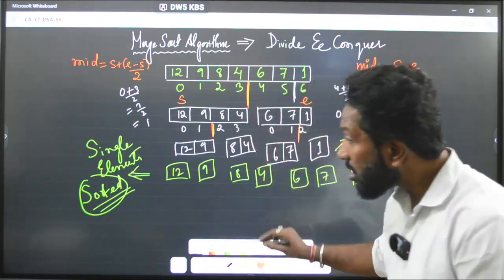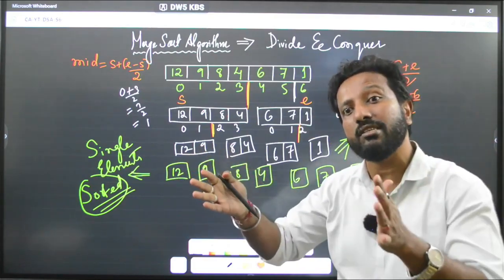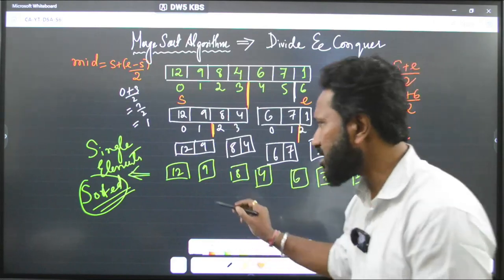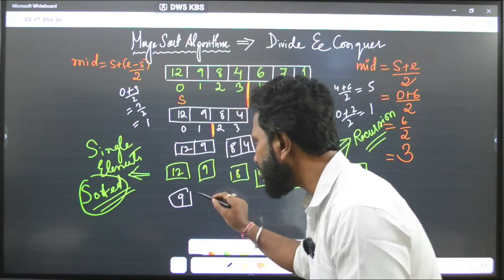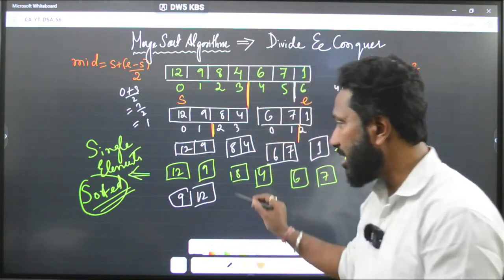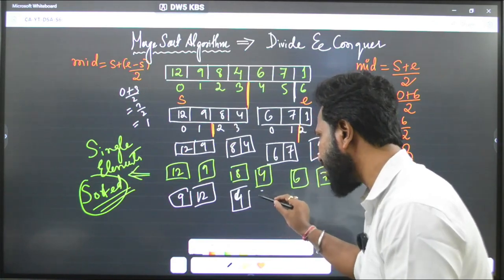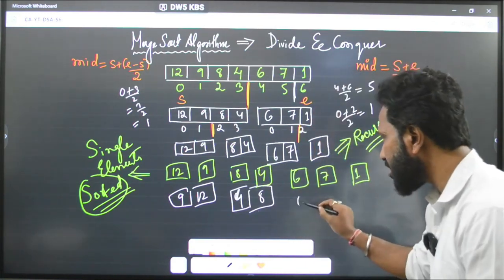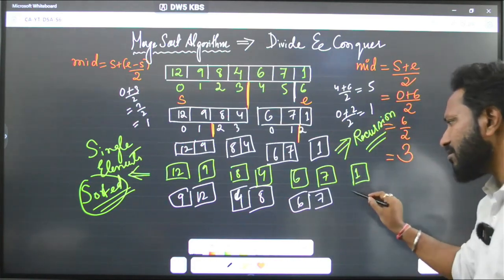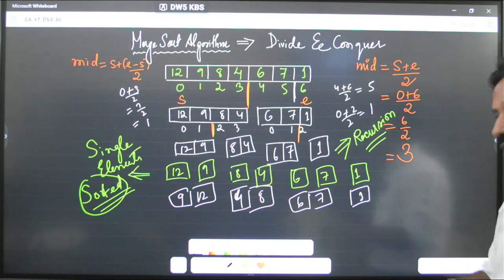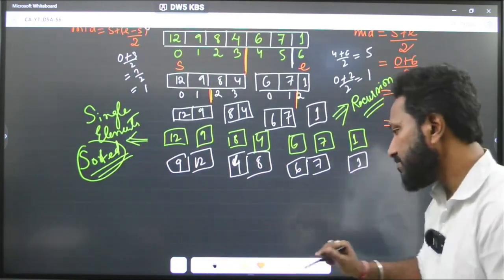See now what happens. These single elements will be merged together now by simple comparison. Now see 12 and 9. So this becomes 9 and 12. Okay, this becomes 4 and this is 4. Okay, 4 and 8. This becomes 6 and 7, and this is 1. 1 will be 1 only. Got it? Now after that, let's go a little bit up and finish this off.